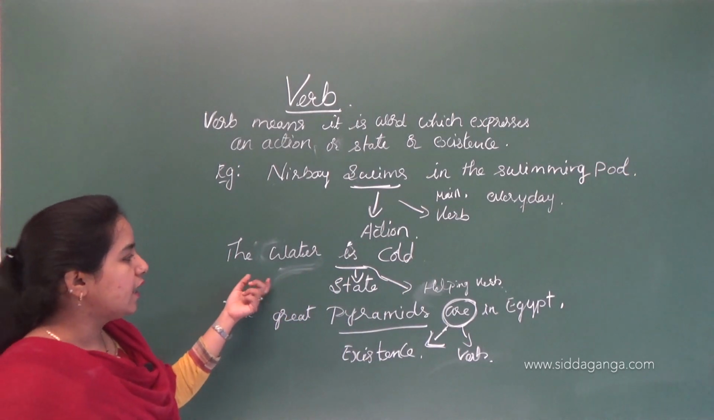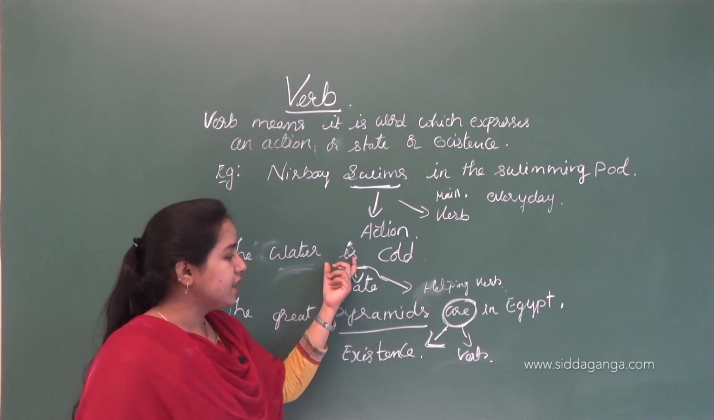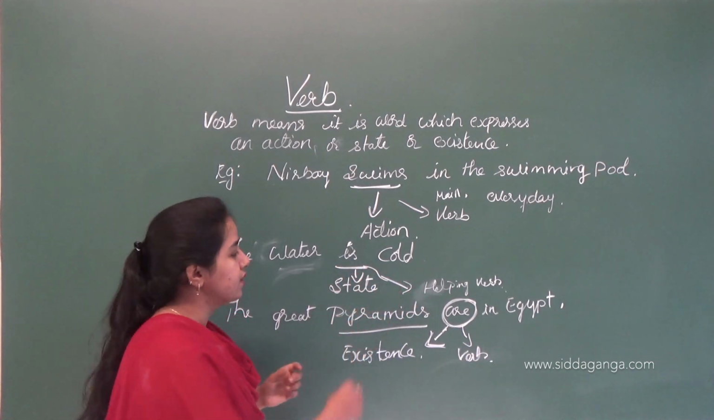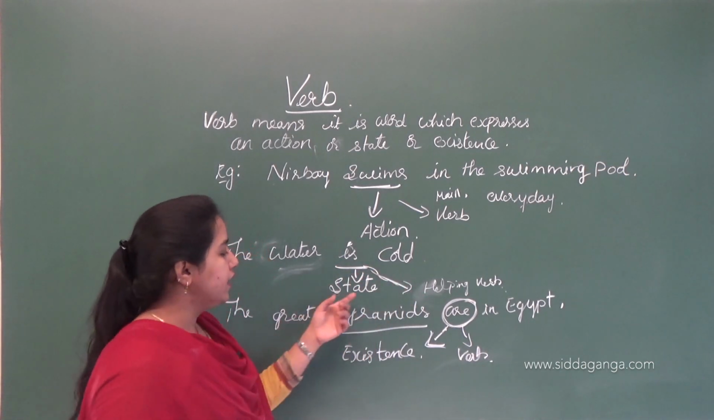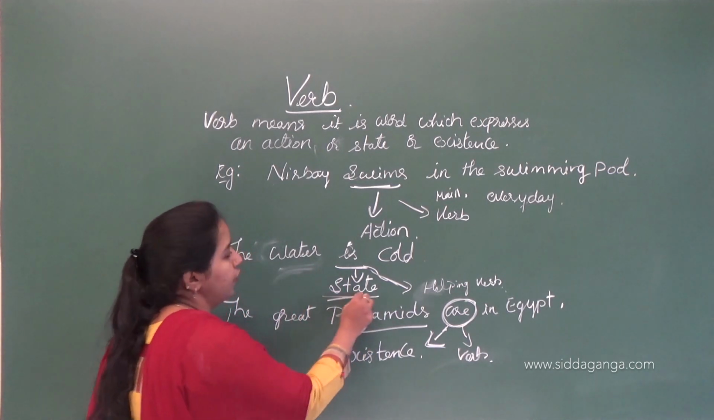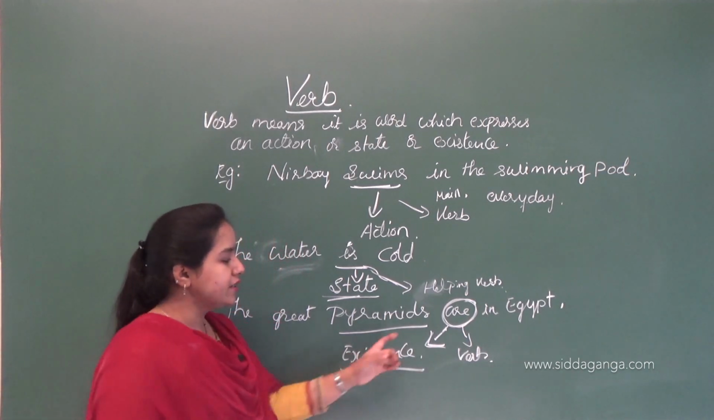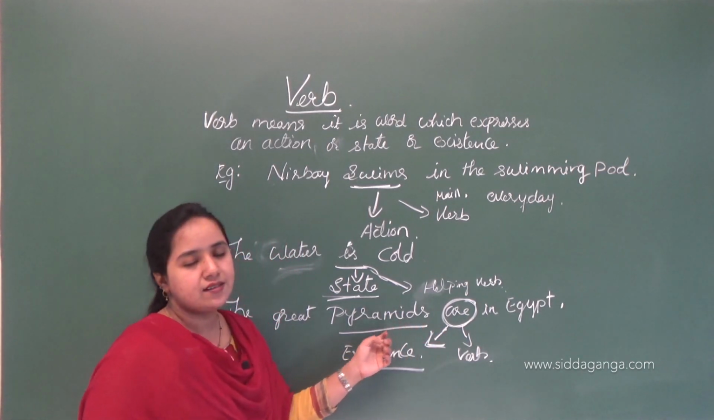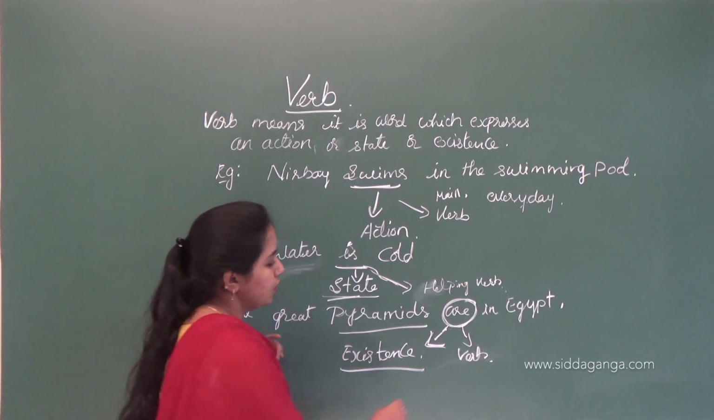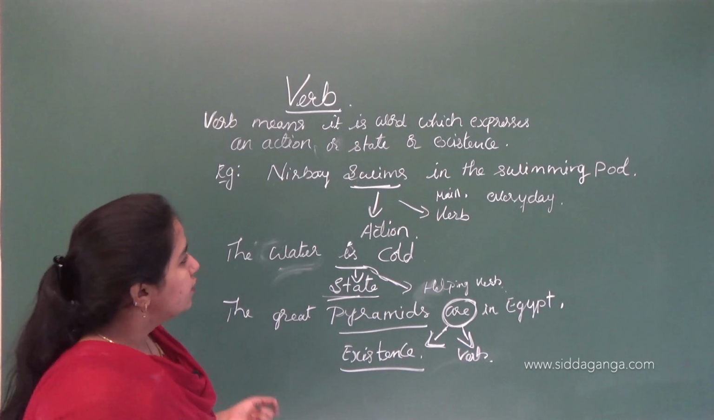If you take the example "The water is cold," it suggests a helping verb. This is called a helping verb, and it says the state of the water. So there we are using it for a state. Then about existence, "are" is used to show the existence of pyramids. So this is also used as a verb.